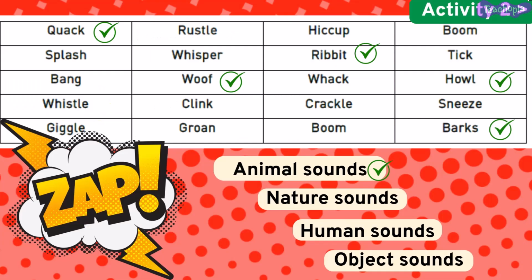Activity 2 is an activity that would help you to sort out the given sounds under different categories. You need to identify the sounds by reading and repeating the same and categorizing them under the given boxes. Let me show you some of the animal sounds that are listed here: quack, woof, ribbit, howl, and barks. Similarly, the students can identify nature sounds, human sounds, and object sounds.